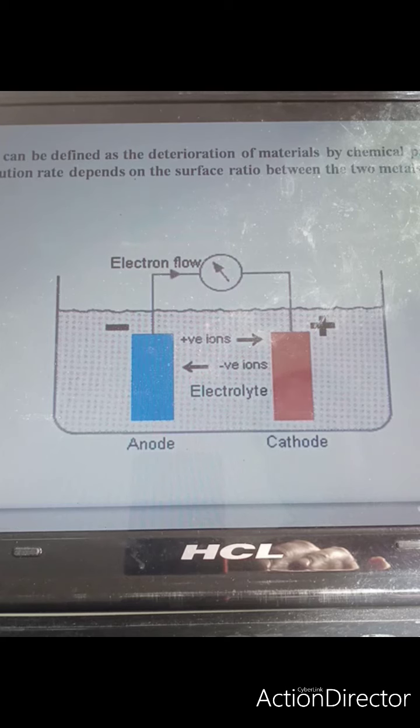Now the dissolution rate depends on the surface ratio between the two metals. So this is an example of a simple electrochemical cell in which this is the anode half cell, this is the cathode half cell, and electrolyte is there. So due to the oxidation and reduction reaction, there will be flow of electrons and current starts flowing.